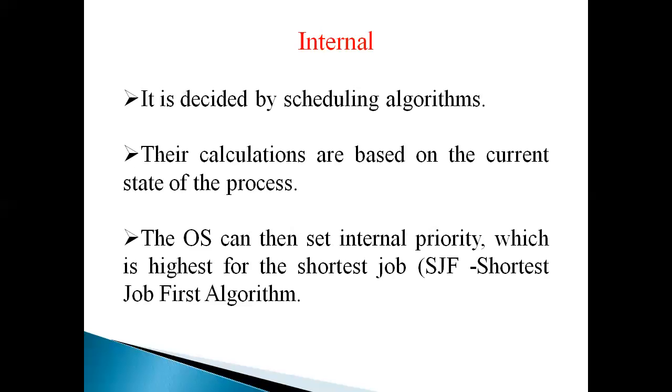It has two advantages. If shorter jobs are finished faster, the number of processes competing for the CPU will decrease. It means it will give high priority to the shorter job. If the shorter jobs are finished faster, the number of processes waiting will be reduced. The second advantage is that the number of satisfied users will increase.